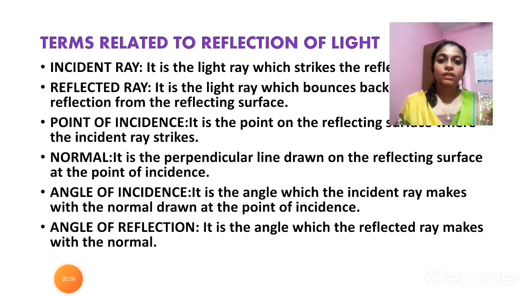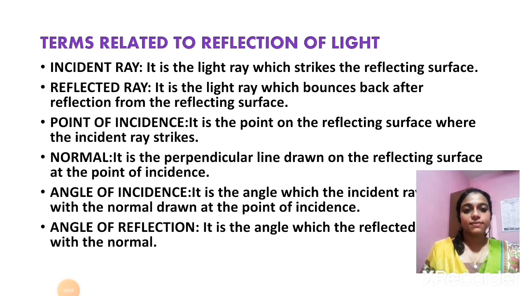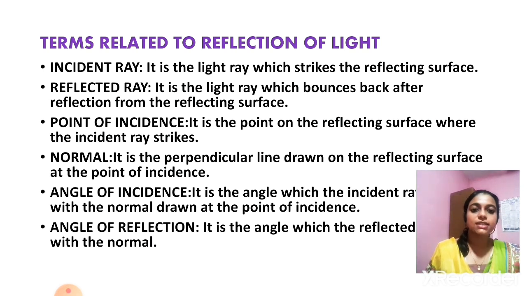Next one, terms related to reflection of light. Incident ray: it is the light ray which strikes the reflecting surface. That is, the incoming rays are known as the incident ray. Reflected ray: it is the light ray which bounces back after reflection from the reflecting surface. And next one is point of incidence. It is the point on the reflecting surface where the incident ray strikes. That is, on the surface you can see where the light is incident or falling. That particular point is known as the point of incidence.